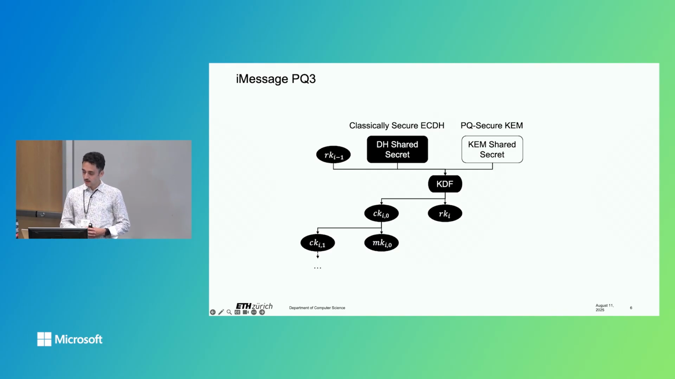Both these primitives are used to derive shared secrets, Diffie-Hellman shared secrets and KEM shared secrets, and they are combined in a key derivation function together with what are called root keys that maintain cryptographic entropy from previous runs of the protocol into a new root key and what is called a chain key that you see on the left here. And this chain key is then used to derive a message encryption key, MK, and another chain key from which you can derive further message and chain keys.